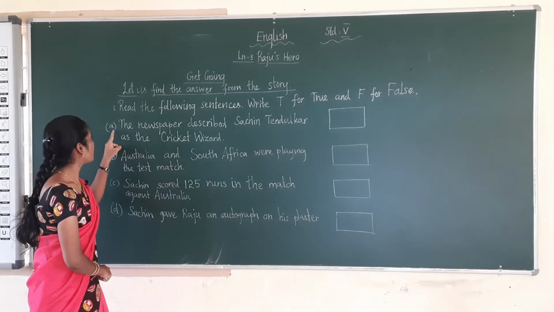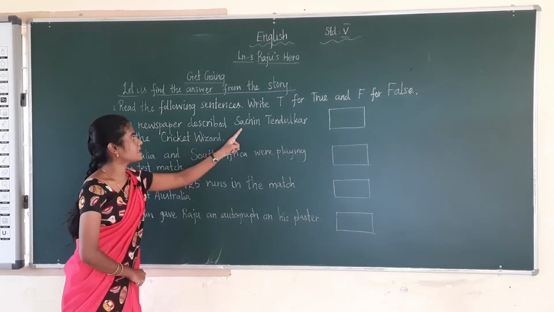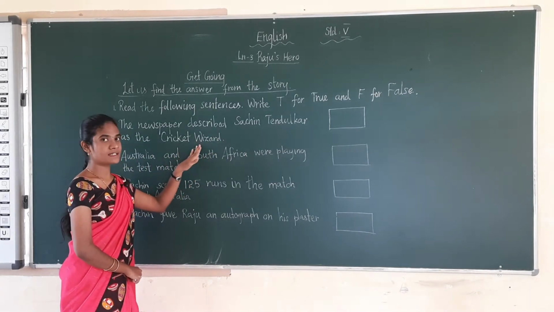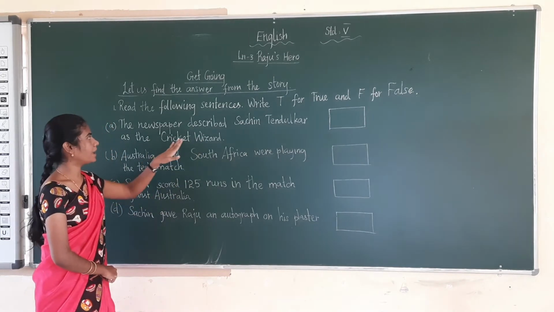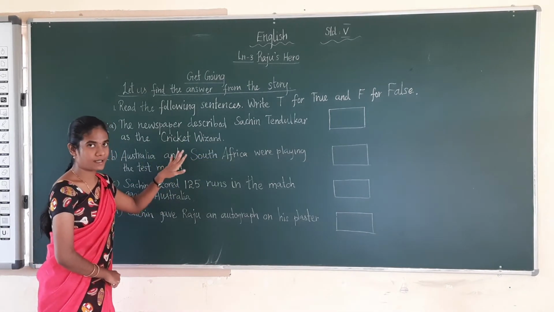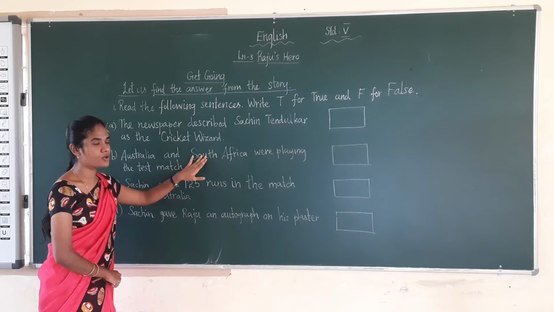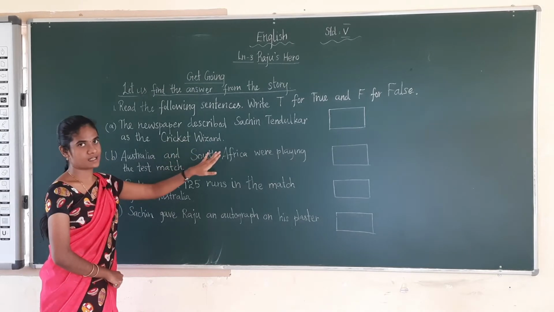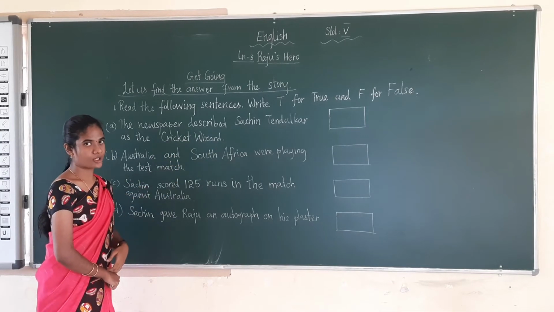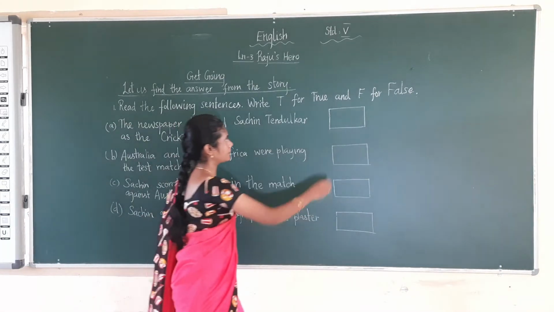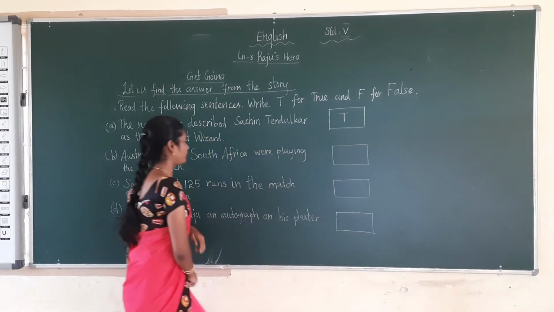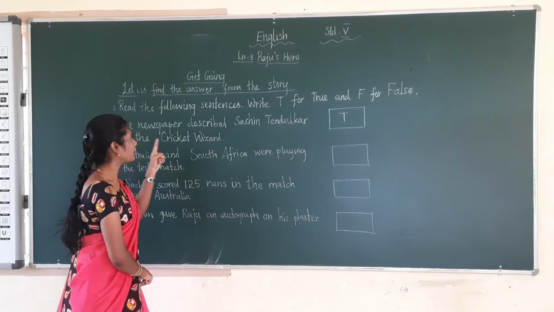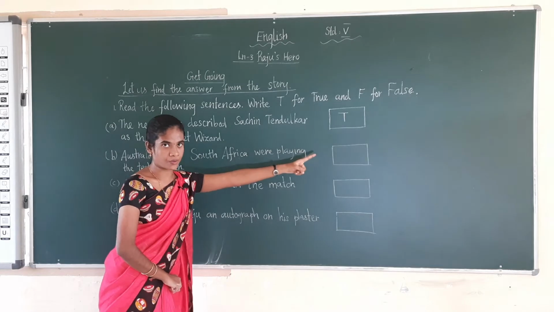First one, the newspaper described Sachin Tendulkar as the cricket wizard. The statement is true only. All the newspapers will describe Sachin Tendulkar as a cricket wizard. I have already told you the story, no? So the statement is true, and I have to write T to that. What is the statement? The newspaper described Sachin Tendulkar as the cricket wizard. So it is true.